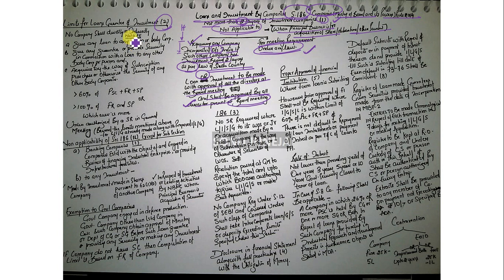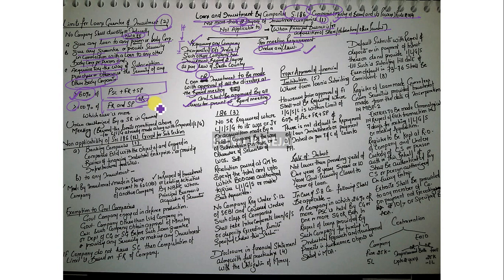Talking about the limits, how much loan and investment can we look into? No company shall directly or indirectly give loan to any person other than an employee or a body corporate, give any guarantee or provide security in connection with the loan to any other body corporate or a person, and acquire by way of subscription or purchase or otherwise the security of any other body corporate, subject to the limit of exceeding 60% of paid up share capital, free reserves and security premium, or 100% of free reserves and security premium, whichever is more.